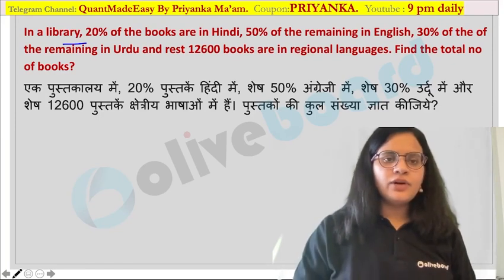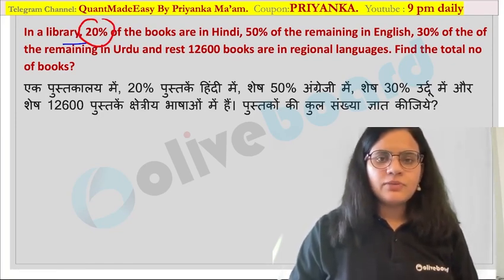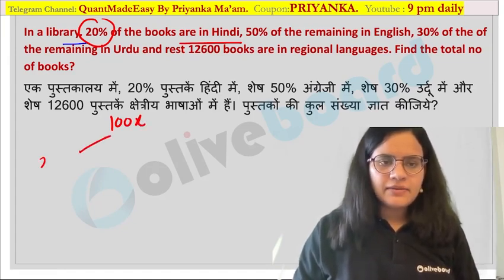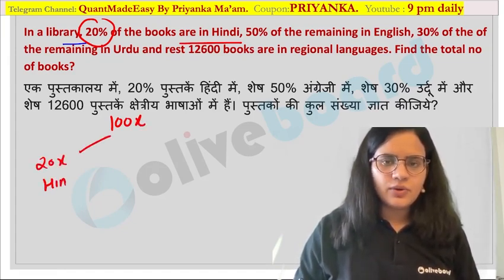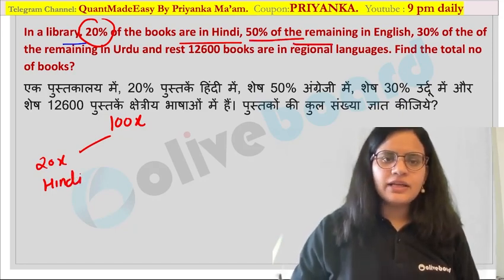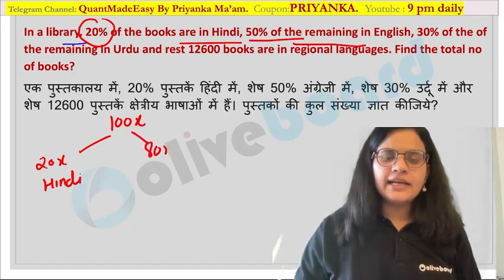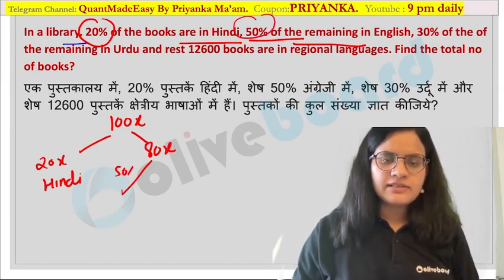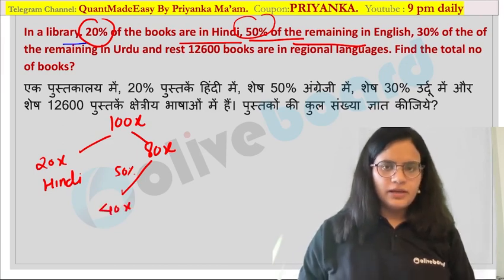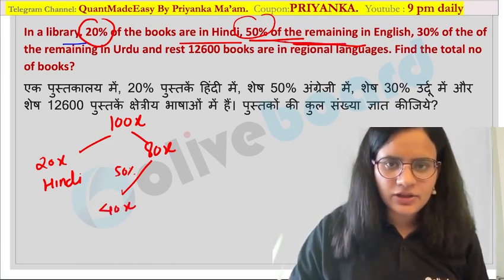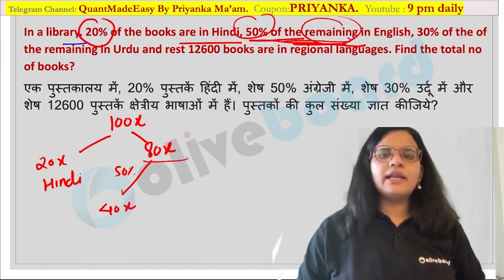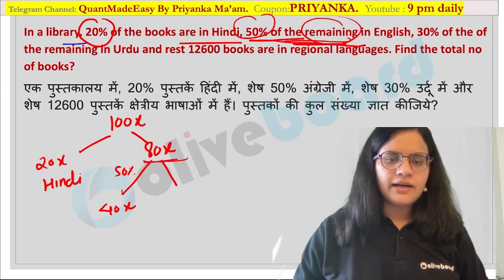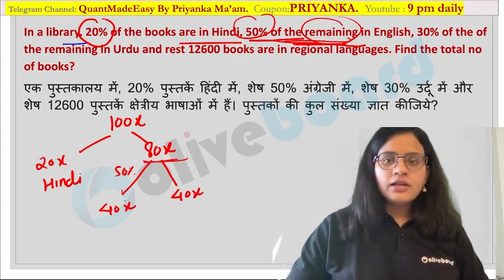So here they have given you, in a library 20% of the books are in Hindi. So for example, 100x is the value, 20% means 20x are in Hindi over here. 50% of the remaining: how many of them are remaining? 80x are remaining. 50% of that in English, so 50% of this means it would be 40x over here. Please remember, when they say 50% of remaining, first you have to calculate the remaining part. So how much would be the remaining value now? 80 minus 40 means 40x would be remaining.